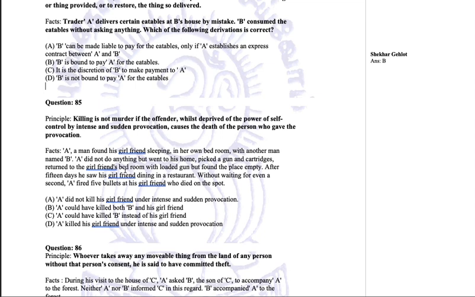But let's now come back to the facts of this case. A man found his girlfriend sleeping in her own bedroom with another man named B. A did not do anything but went to his home, picked up a gun and cartridges, and returned to the girlfriend's bedroom with the loaded gun but found the place empty. Now A got suddenly enraged by seeing this infidelity of the girlfriend. So in this grave provocation, he goes and brings back a loaded gun, but when he comes, the place was empty. After 15 days, he saw the girlfriend dining in a restaurant. Without waiting for even a second, he fired 5 bullets, and the girlfriend died.